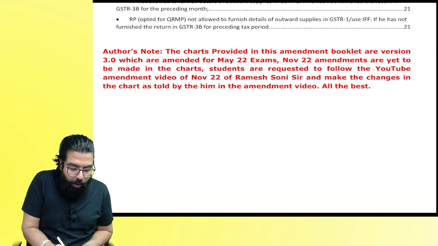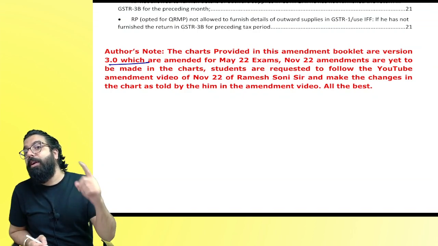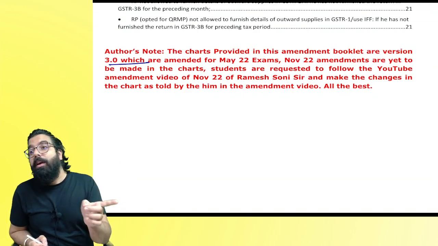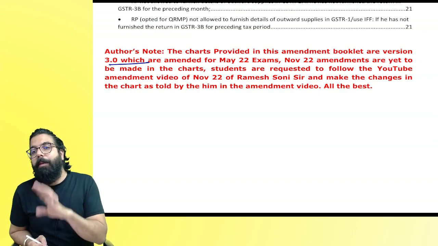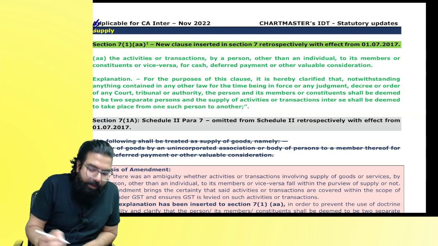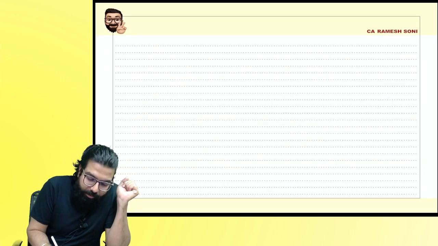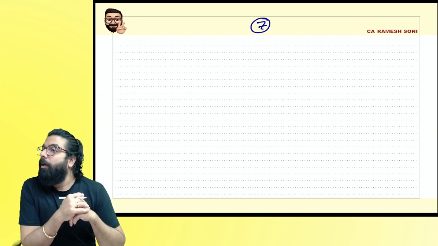Now, so I've gone ahead and told the charts which are provided in this amendment note are chart book version 3 ka charts, which you will have to go ahead and incorporate the amendment along with me. Now, the first amendment is in the chapter of supply. People, tell me one thing. Do you remember section number 7, supply?